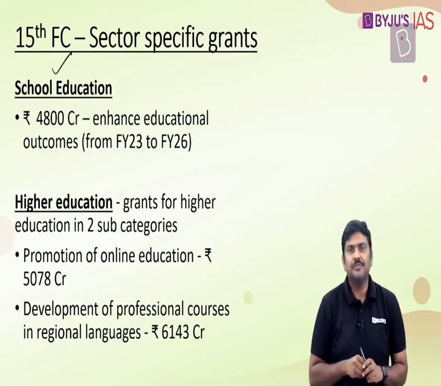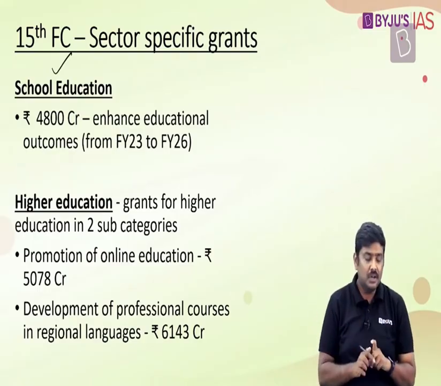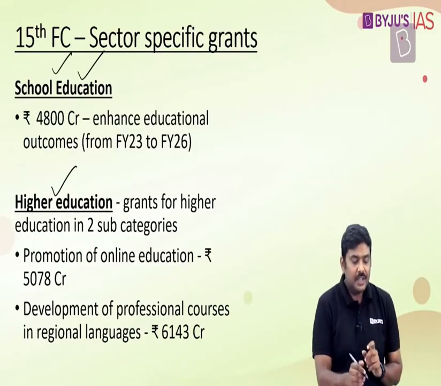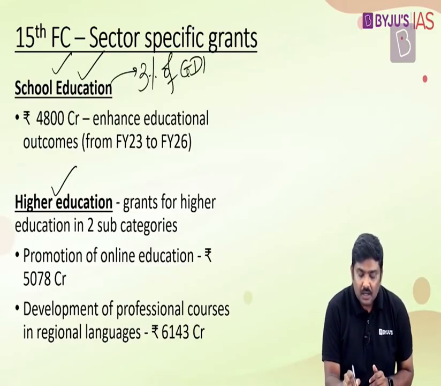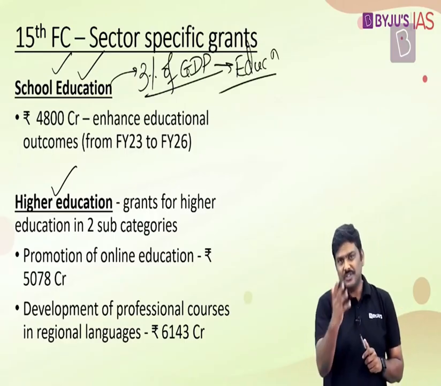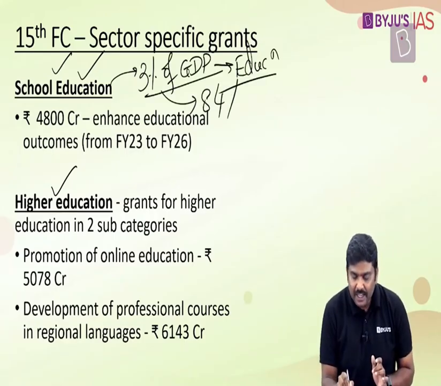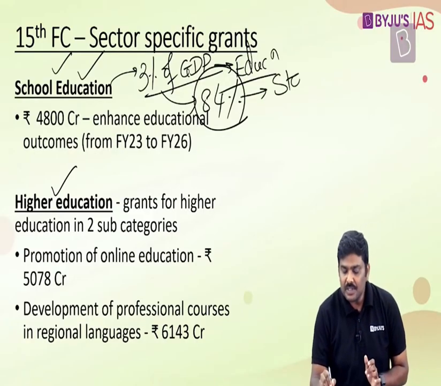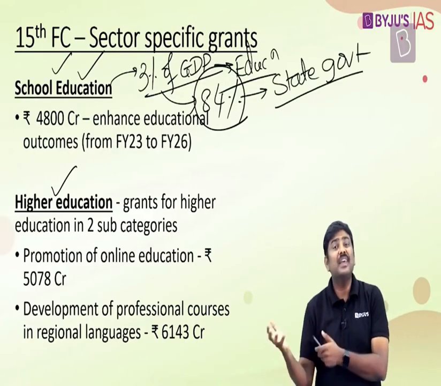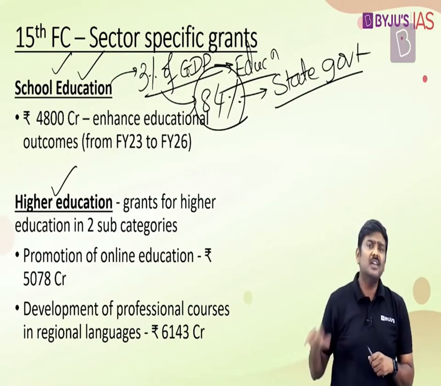Now, second very important sector, education. And again, under education, there are two different areas of recommendation: one for school education and the second one for higher education. Now, please understand this. In case of India, we spend anywhere around 3% of GDP on the education sector, and more than 80%, in fact around 84%, of this expenditure on education comes from the state governments itself. And when you compare how much we are spending on education with our peer economies or competitors in the global market, we are spending far lesser compared to their expenditure.